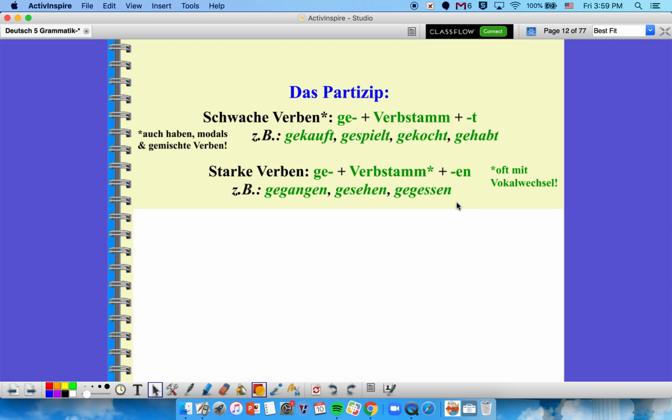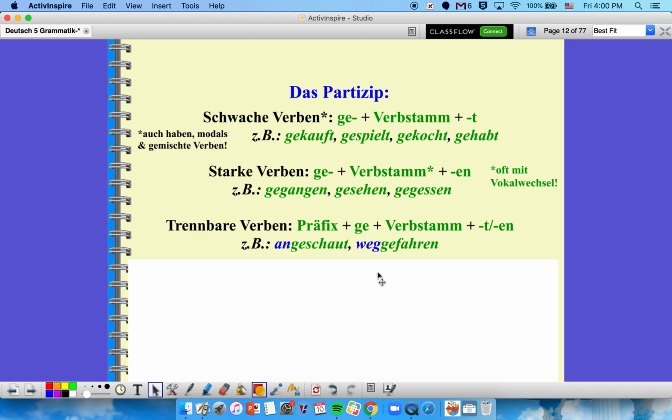If it's a strong verb, starke Verb, and remember these are verbs that have some sort of a stem change or irregularity, then generally they're going to form their participle with ge, the verb stem, which is often going to have a stem change, so oft mit Vokalwechsel, and then an en ending instead. So gehen becomes ich bin gegangen, I went. Gesehen, ich habe gesehen, I saw or I have seen. And then gegessen, ich habe gegessen, I have eaten.